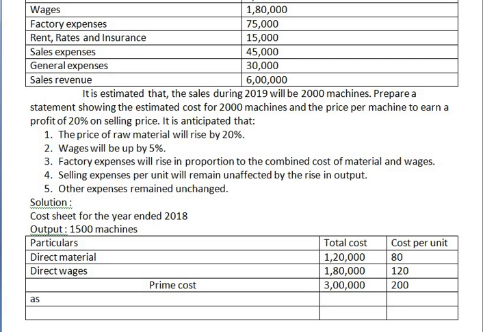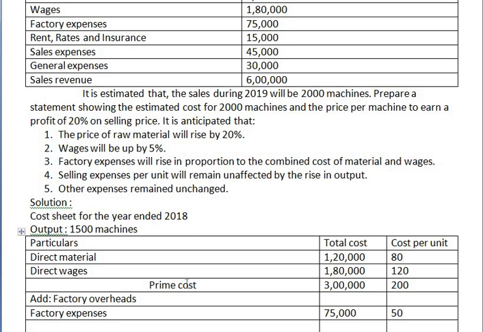Next is add factory overheads. For factory overheads, check what information is given. They have given us factory expenses. Factory expenses amount is 75,000, divided by 1,500. So that will be 50.